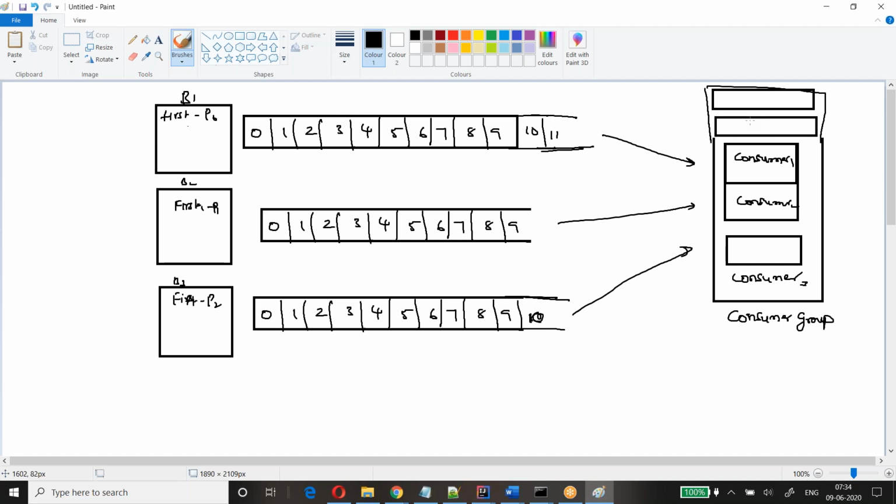Multiple consumer groups can connect to the same topic. I'm not talking about a single group, I'm talking about multiple groups. Multiple consumer groups can connect to a single topic and start reading the messages. So who will assign one partition to one consumer? That will be taken care of by your consumer coordinator, which you can also call the group coordinator.